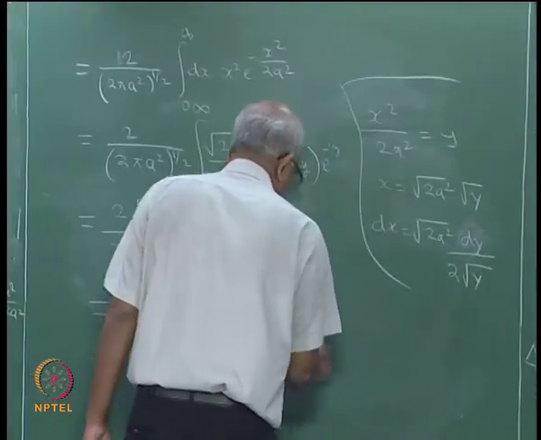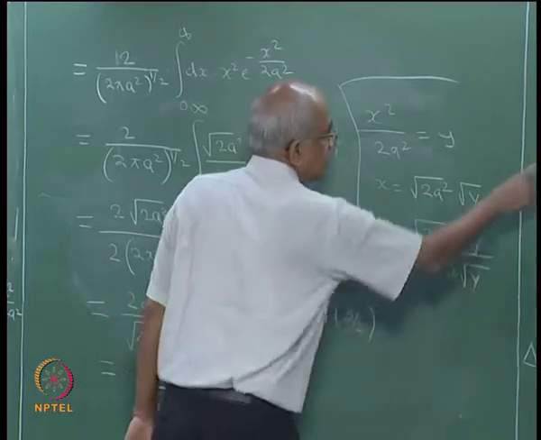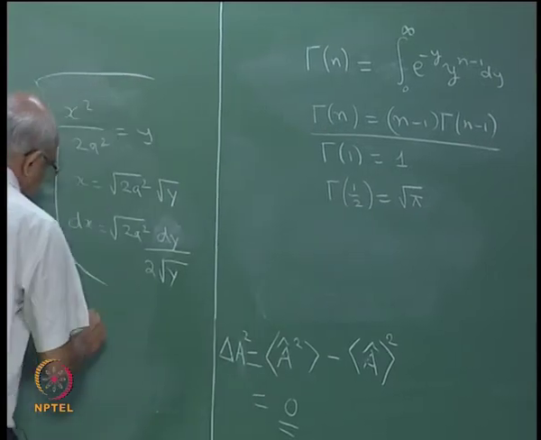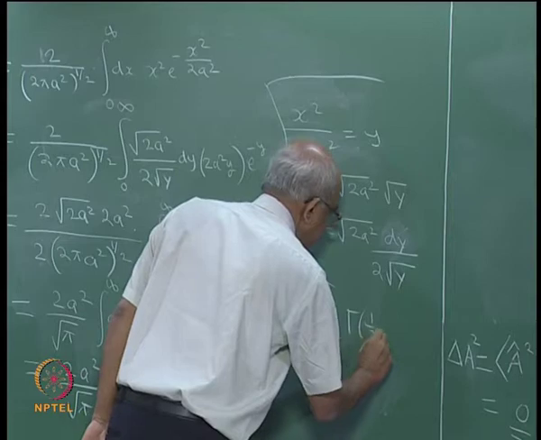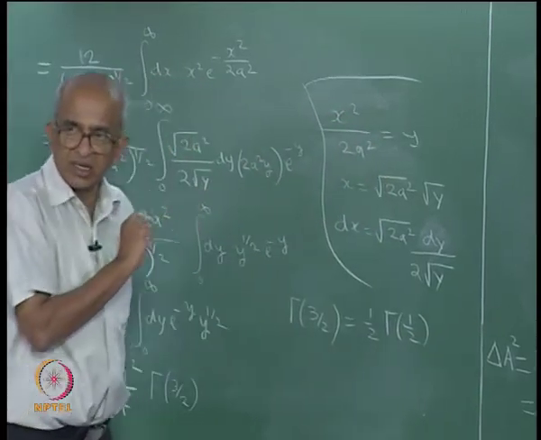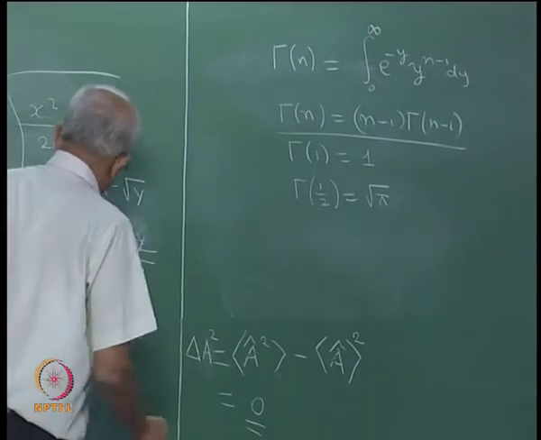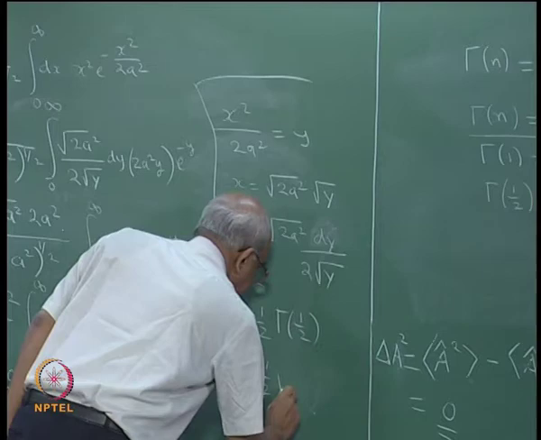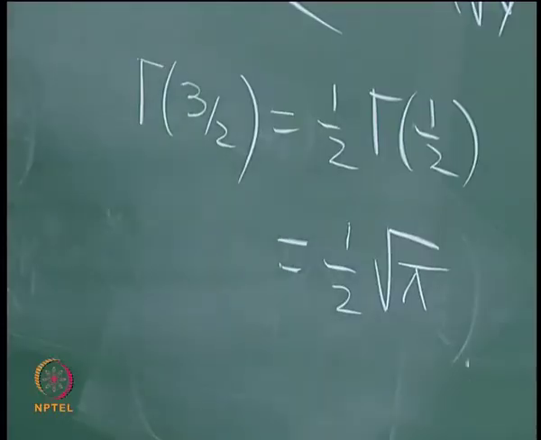Gamma of 3 by 2, let me write it here, using that recursion relation, will be equal to half of gamma half, and gamma half, you know, is equal to root pi. So, therefore, using the information from mathematics, we have been able to get the value of the integral, and it is just square root of pi divided by 2.